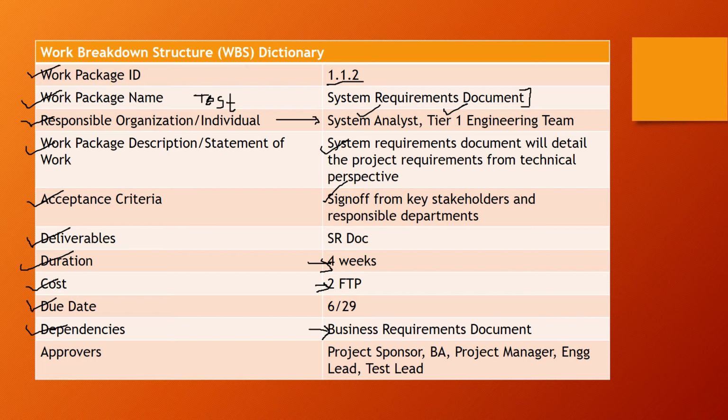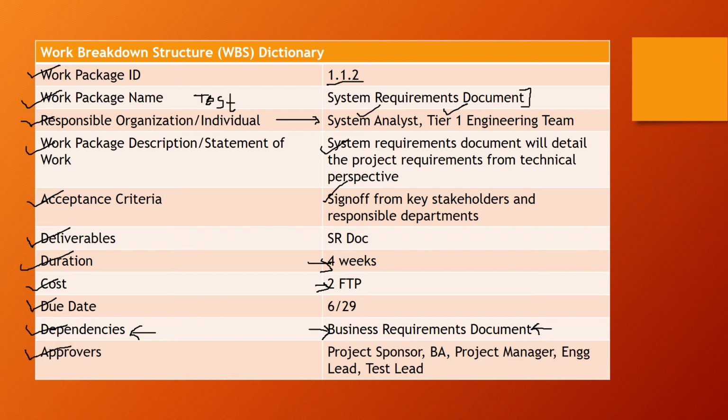So you list that in the WBS dictionary. This is where we have listed that dependency, that the SR document is dependent on the availability of the business requirements document, right? In fact, to be more detail oriented, you can say an approved or signed off or baseline business requirements document is required to be able to start the work on the system requirements document or SR document.